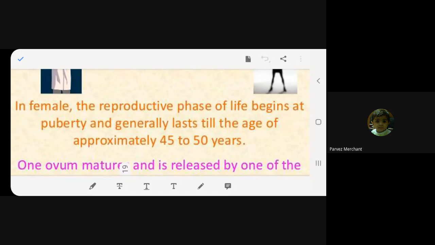The puberty starts at around 10 or 11 years when the girl child has the menstrual cycle, the very first menstrual cycle. Okay, you understood now? This phase may last till 45 or 50 years, depending upon the genetic capacity, depending upon the information she has got from her parents. So it will last till 45 to 50 years. After that, it stops completely.